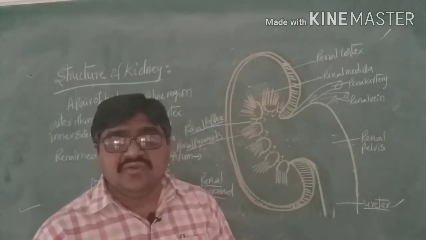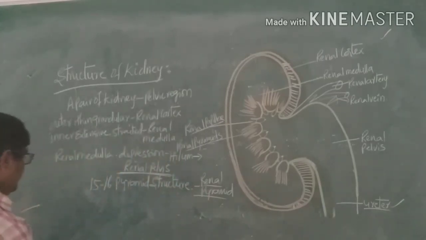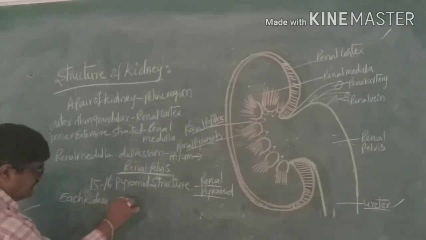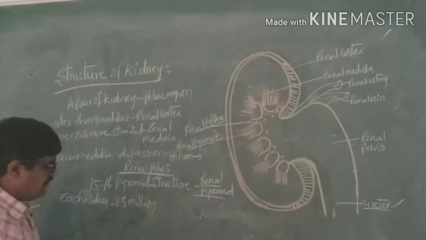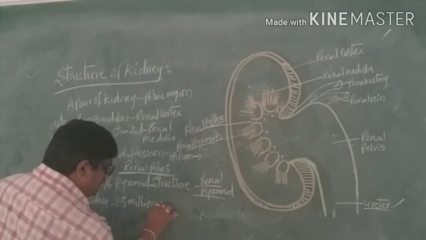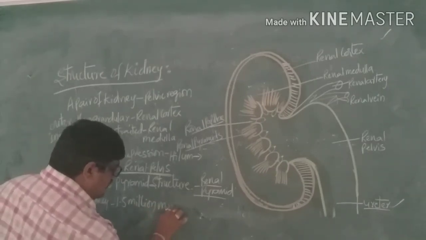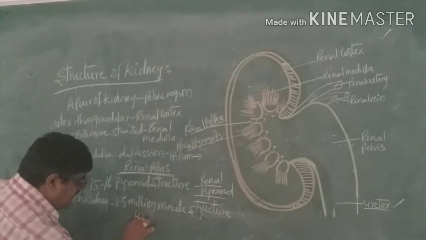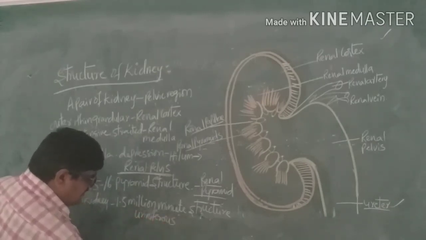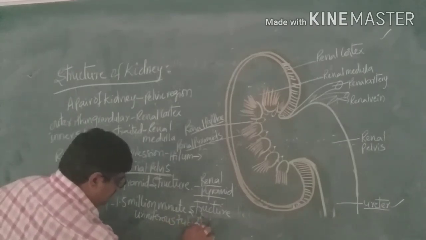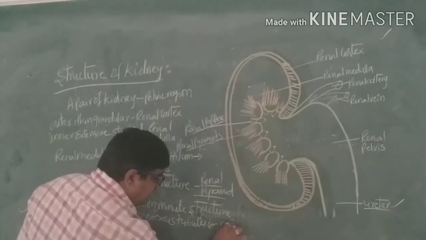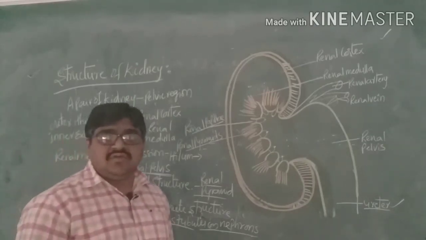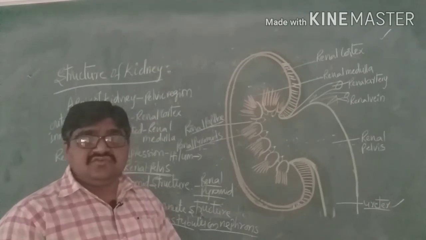They are called uriniferous tubules, or we can call them nephrons.